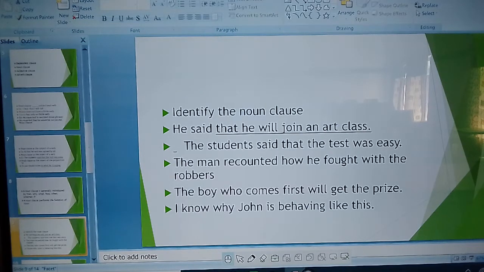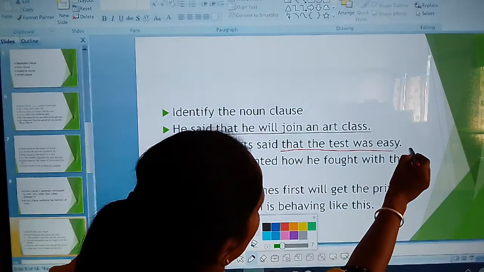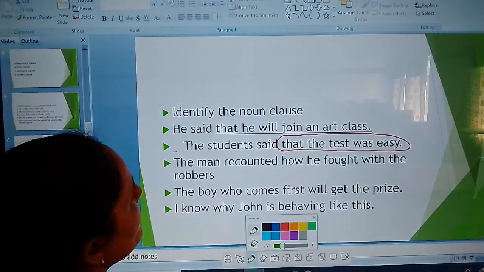In the first sentence: he said that he will join an art class. This is your noun clause. The next one: the student said that the test was easy. It's very simple. Which is your noun clause? Here is the conjunction. Yes, all of this is your noun clause.